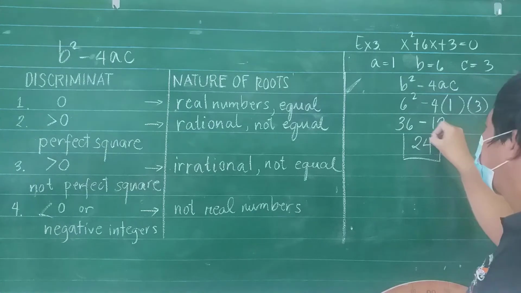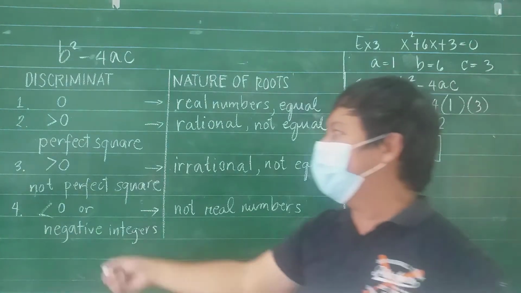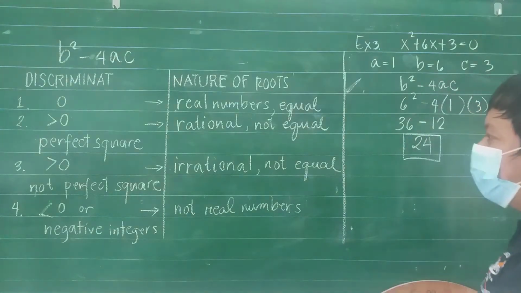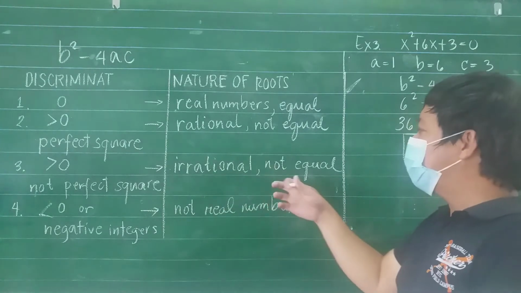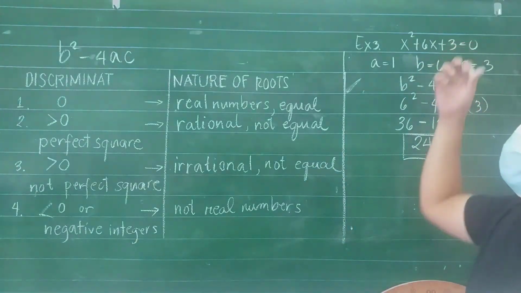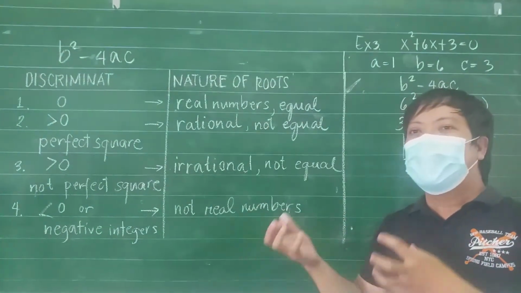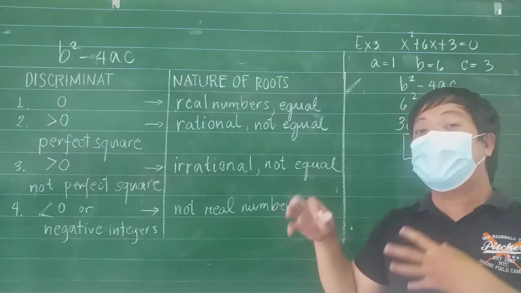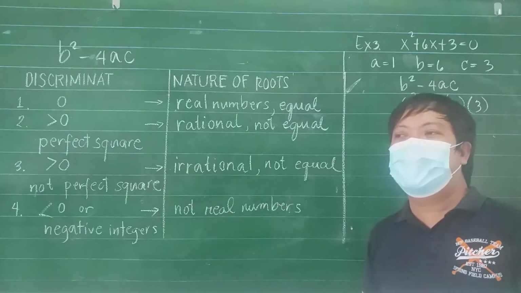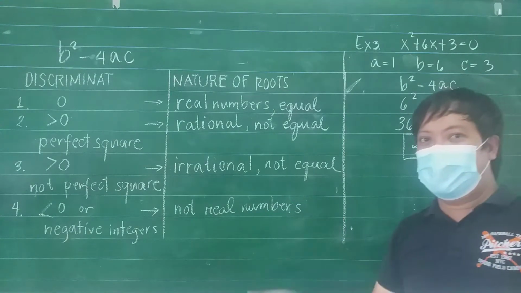Okay, this positive 24 is greater than 0. And it is not a perfect square number. So therefore, this will be irrational and not equal for the solution of this quadratic equation. Pag sinolve nyo yun, ang makuha yung value ng x ay dalawa. Hindi sila the same. Hindi sila equal. At saka magiging irrational.